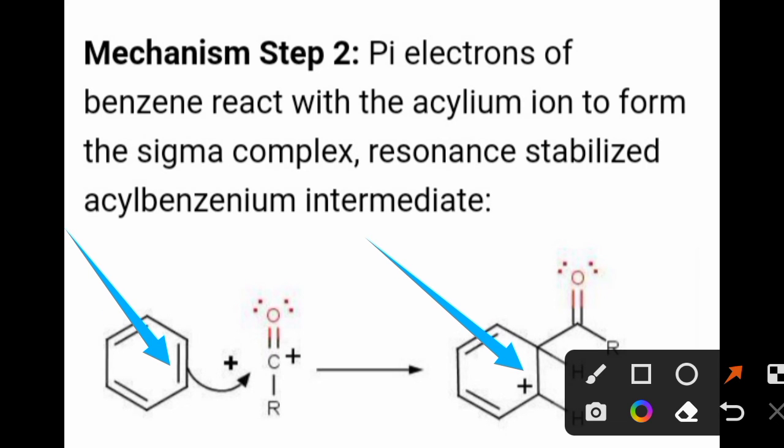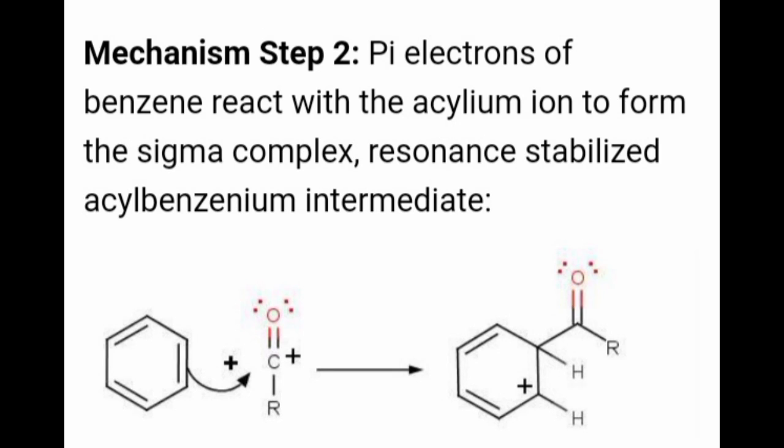When this double bond converts to a single bond, the pi bond breaks and the pi electrons are shared with this carbon atom, forming the carbon-carbon bond like this. In such a way, the acylium ion gets bonded with the carbon of benzene here. This is the sigma complex, known as the acyl benzenium intermediate.